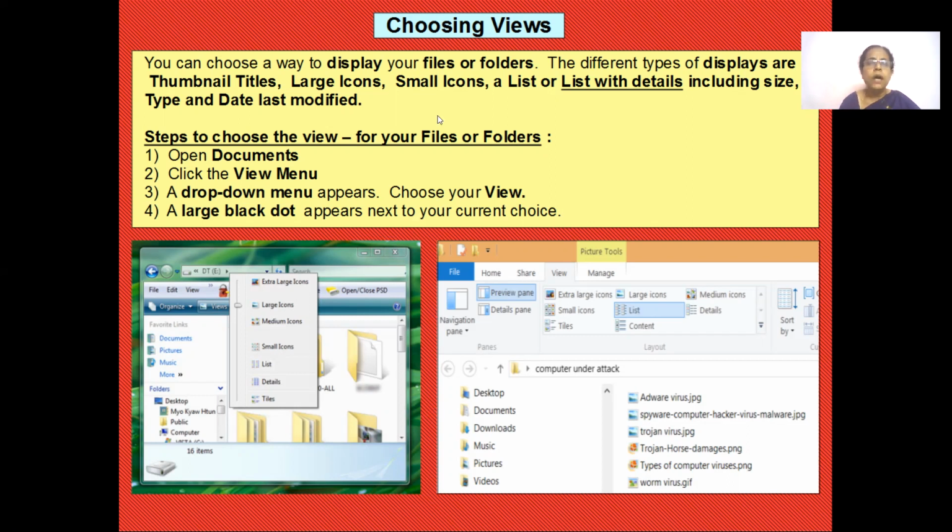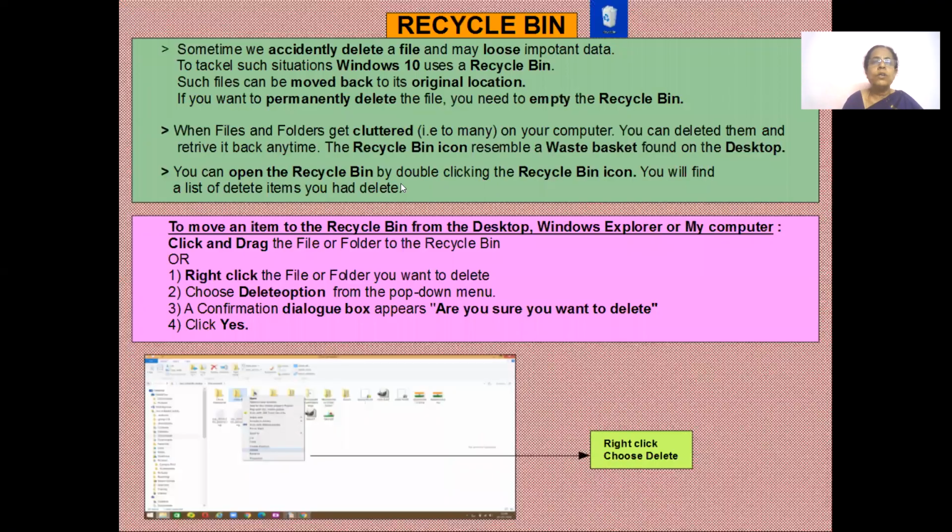Now I want to delete a file. What do I do to delete a file? First of all, suppose we suddenly delete a file. What would happen? We would lose all the important data that is there in the file or the folder. But to tackle such a situation, Windows 10 has given us an option, the recycle bin. Any files that move into the recycle bin by mistake, you can just restore back to their original position.